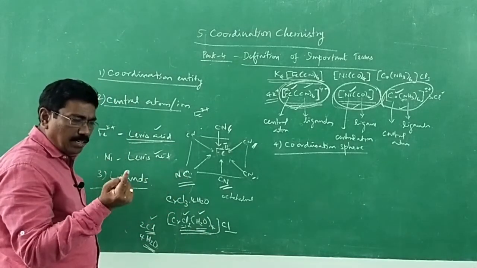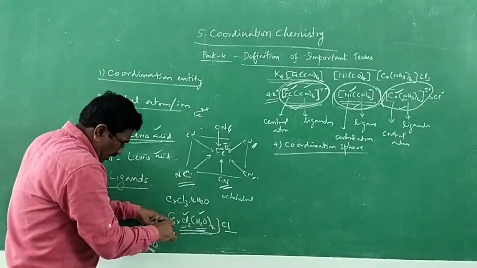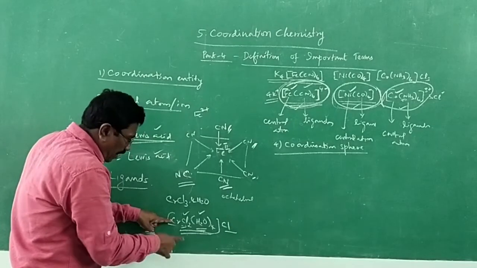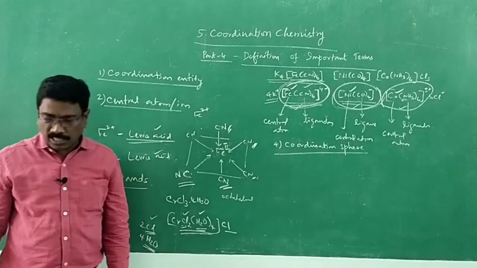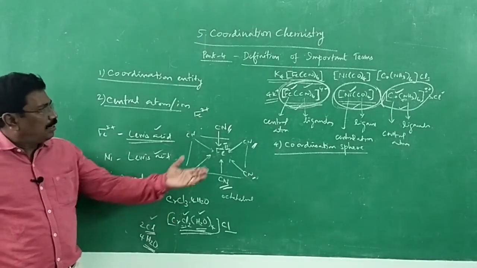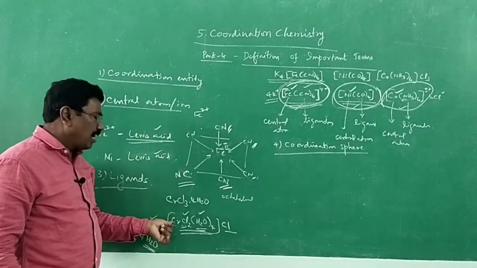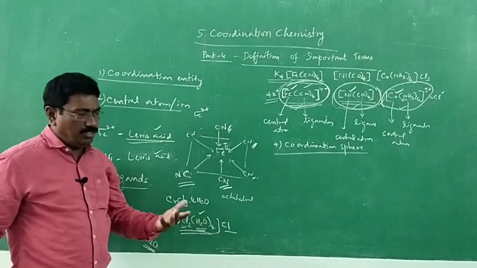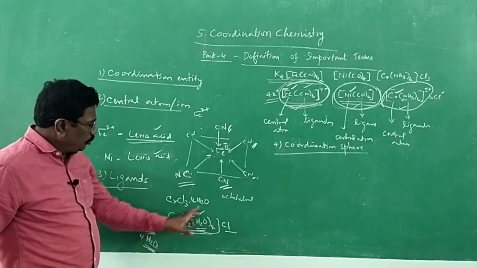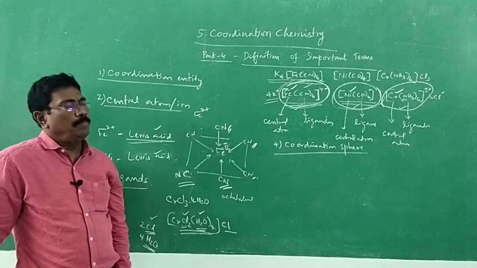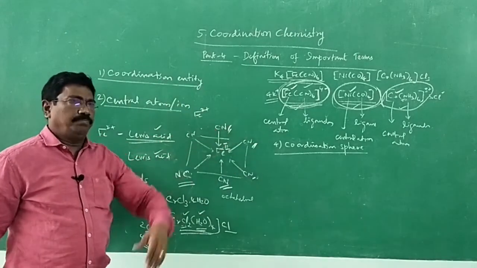A ligand may be a single atom or group of atoms, but the central metal atom or ion and the ligands collectively are known as the coordination sphere. So the complex ion or neutral complex molecule comprising the central metal atom or ion and the ligands together is said to be the coordination sphere. It is usually specified within square brackets. So that is about coordination sphere. Of course both are the same.